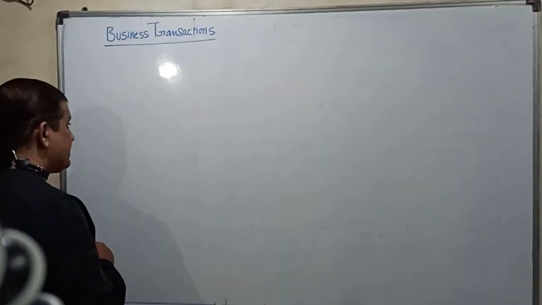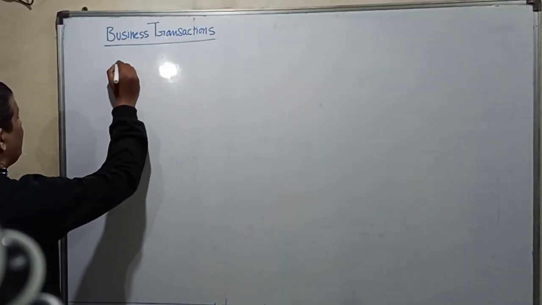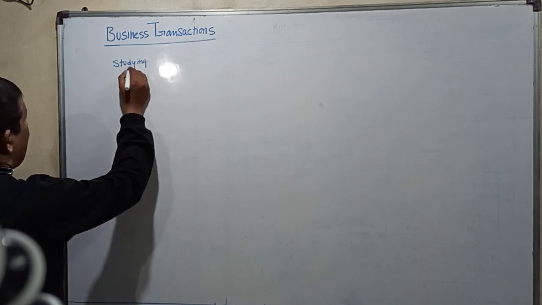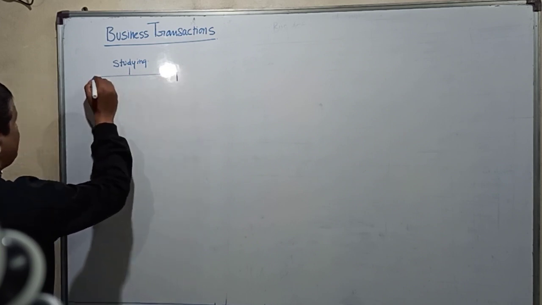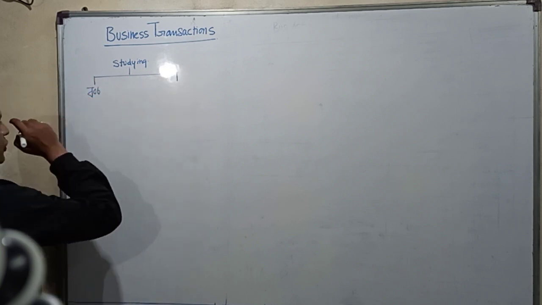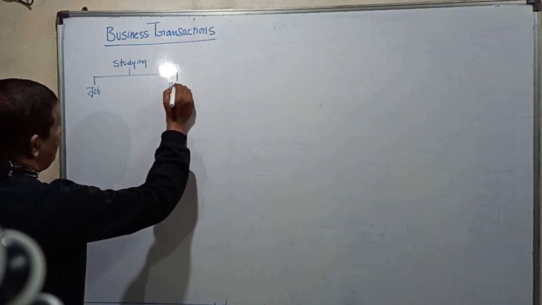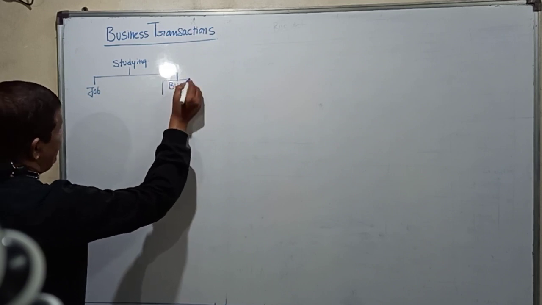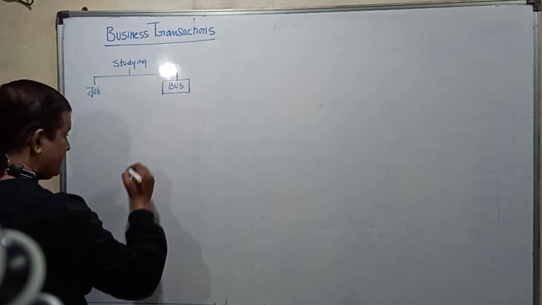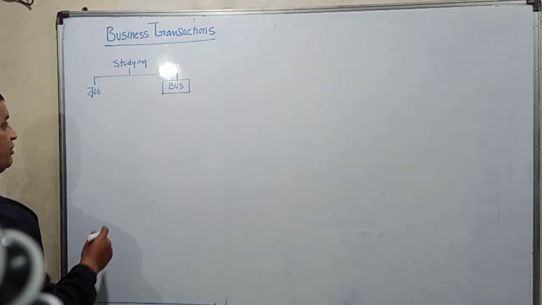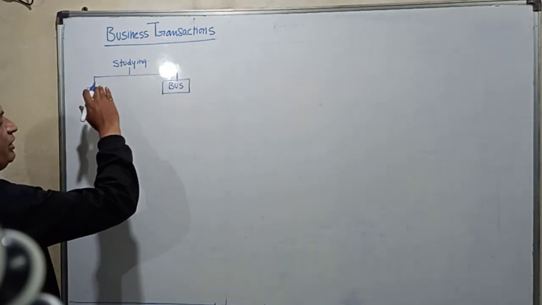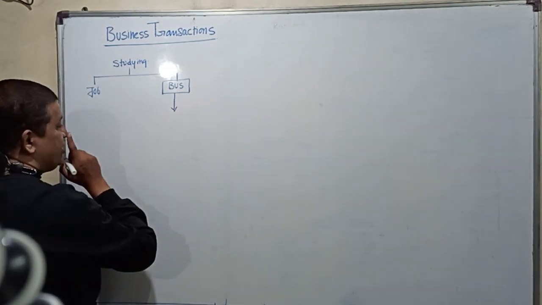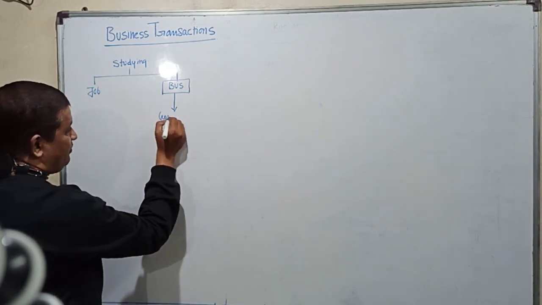So we'll understand it. Suppose now you all are studying. After completing your studies, you're going to do either a job or you want to be your own boss, so you are going to start a business. Suppose we have made a decision to start our own business. Now let me take myself as an example. I finished my studies, I don't want to do a job, I want to start my own business. So what is the business I want to start? Say I want to start a provision store, that is a general store.